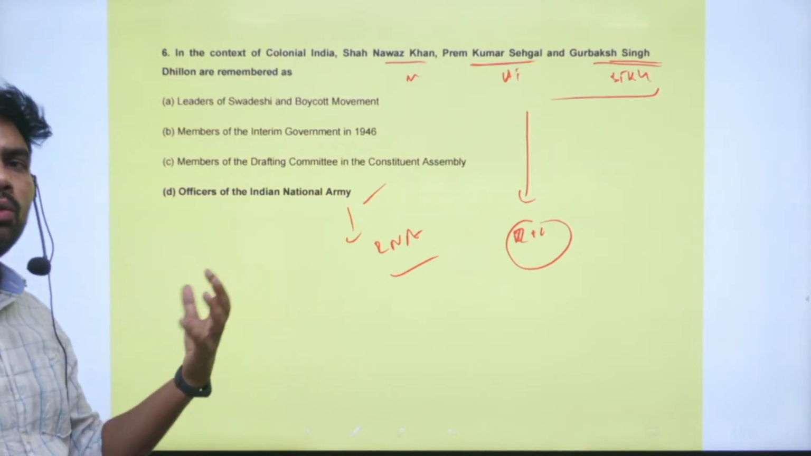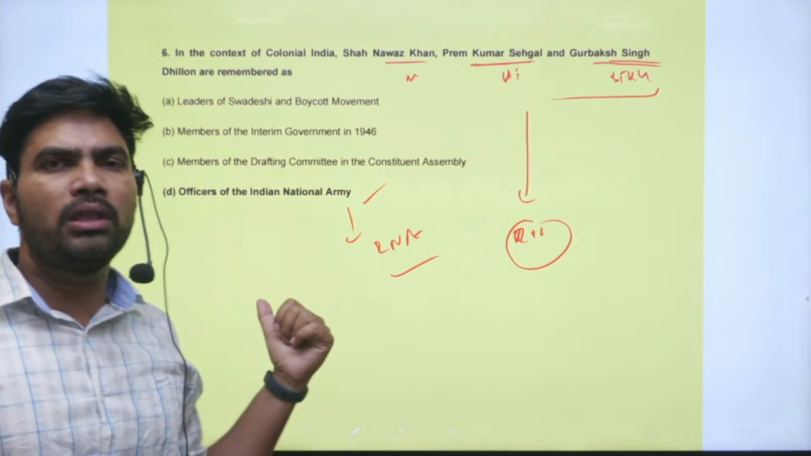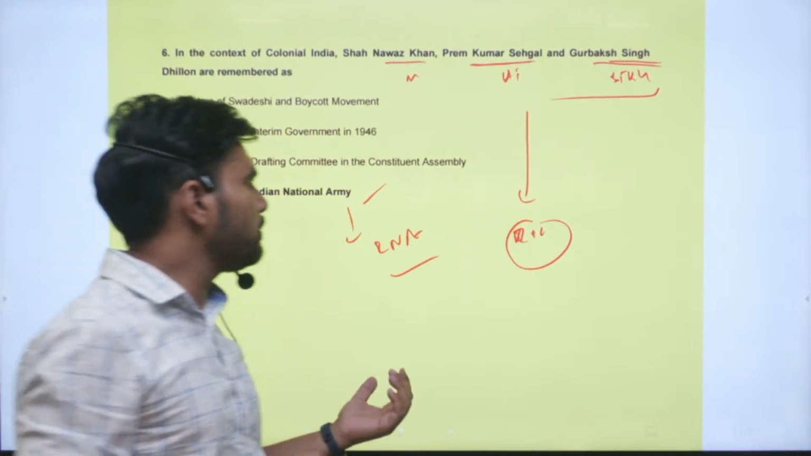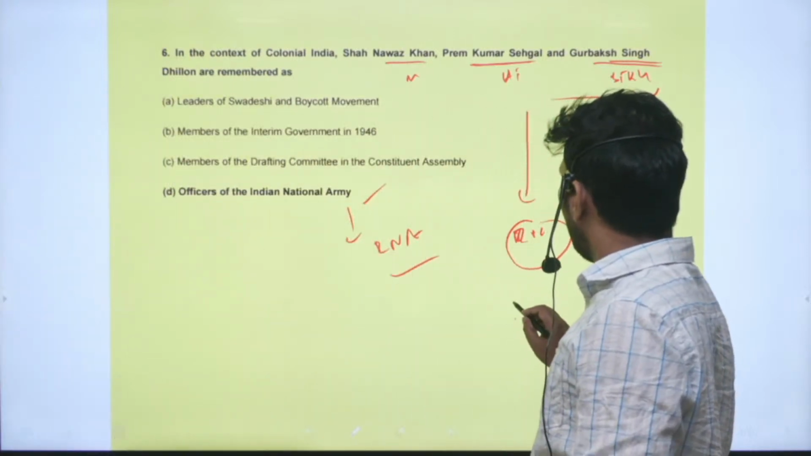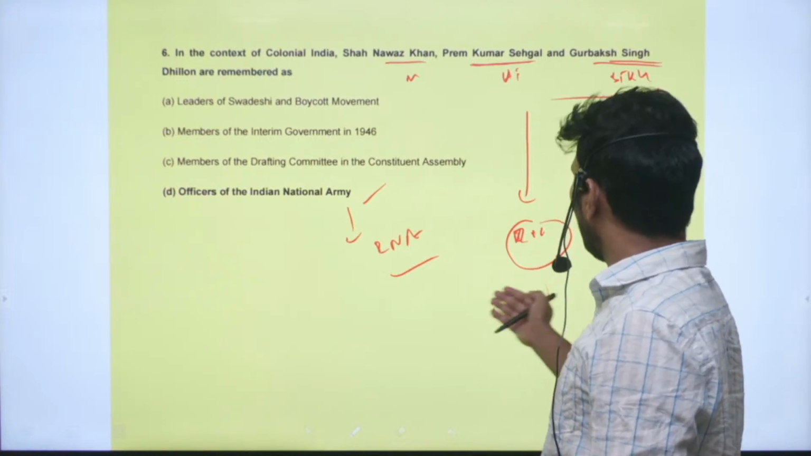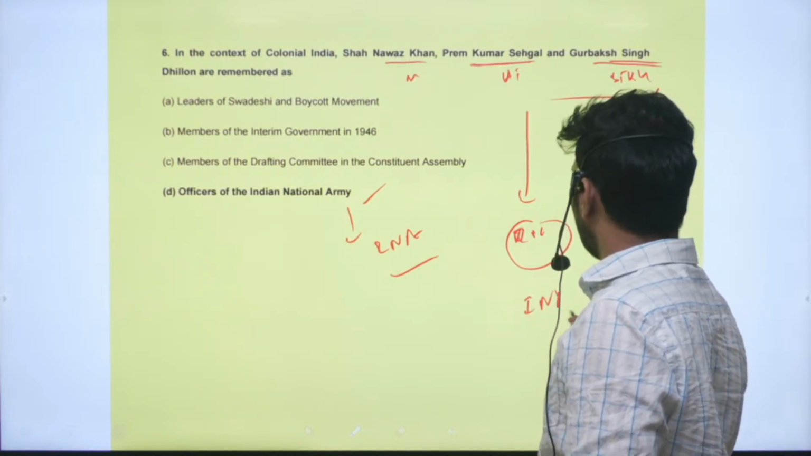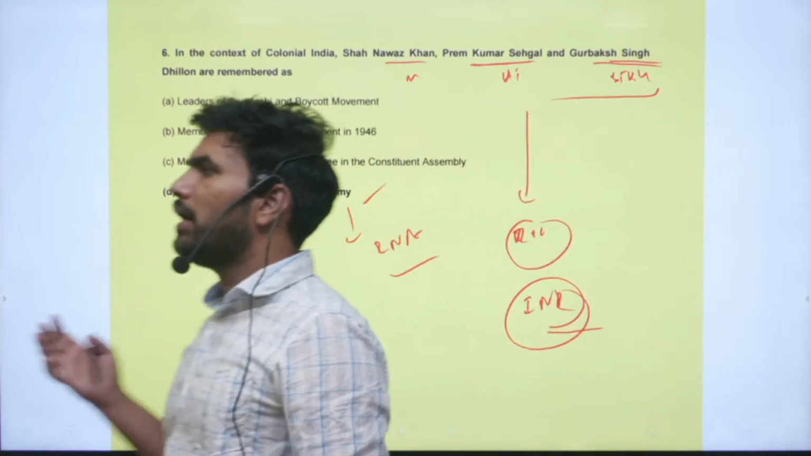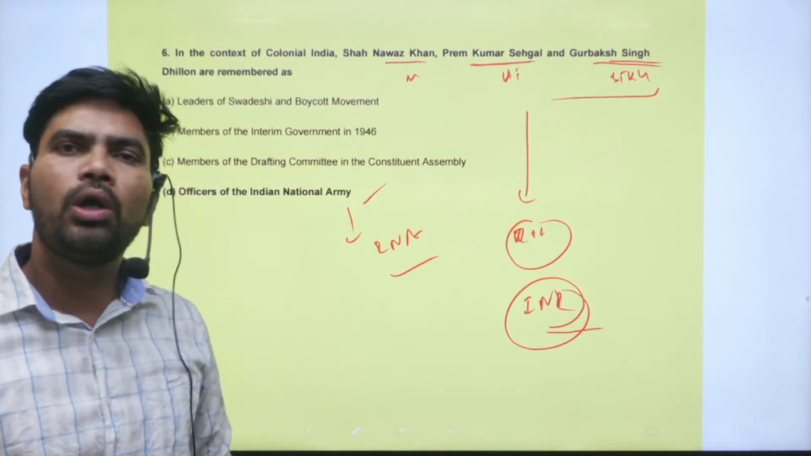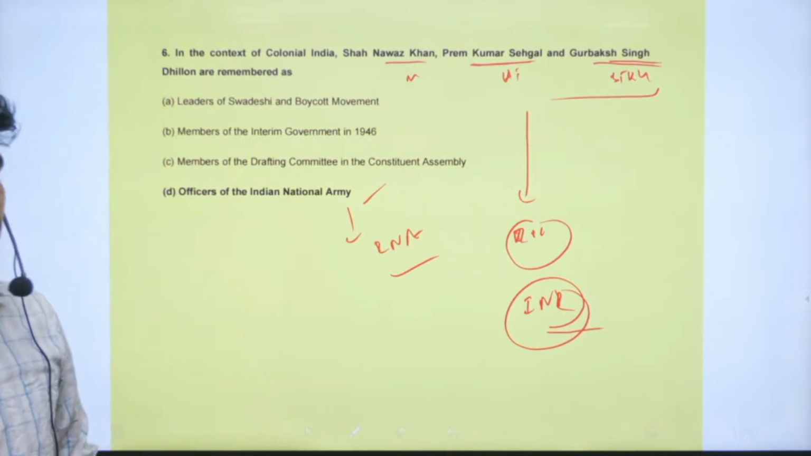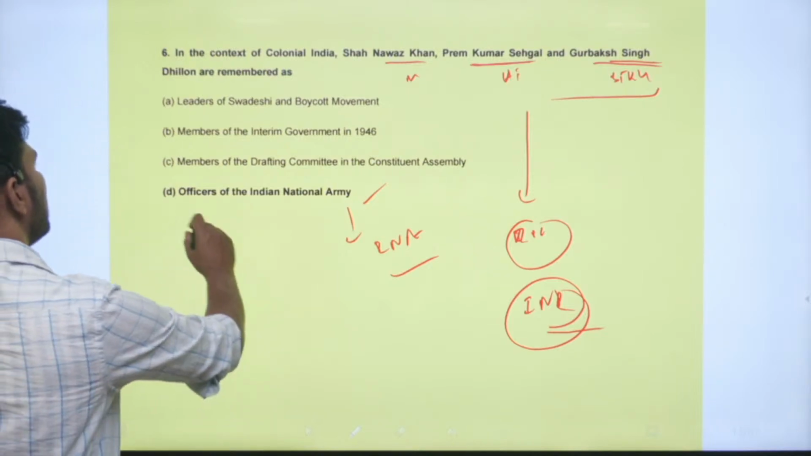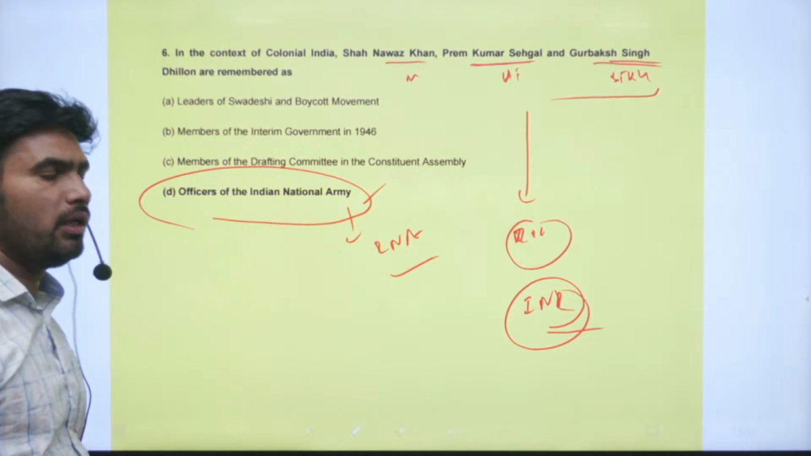Second thing is, no single soldier was convicted during these trials. Everybody was set free at the end of the day. And apart from that, other events, if you see, the Royal Navy mutiny of the Indian naval ratings. This also made it clear that the Britishers were not at all in a position to hold India any longer. Right. So these three figures were associated with the Indian National Army. They are the officers of the Indian National Army.